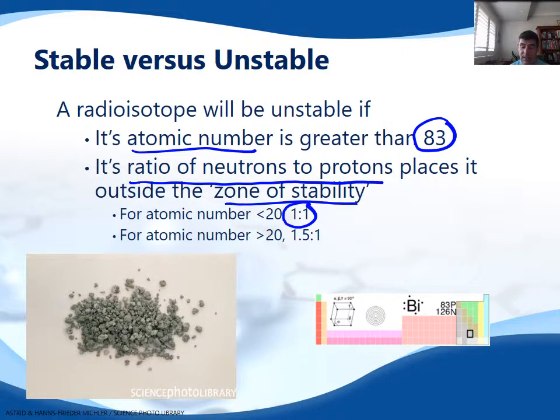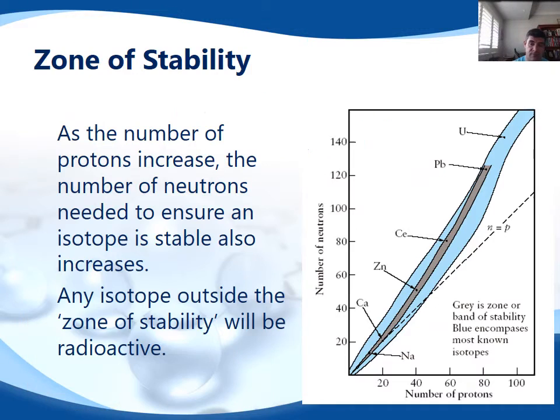less than 20. And again, hopefully you're starting to realize why in the junior school everything goes up to 20 and then we stop talking about it. But when it becomes larger than 20, then we have this 1.5:1 ratio, and that doesn't just shift with element number 21, it gradually increases. So because of that, we need to have a look at how that manifests itself.